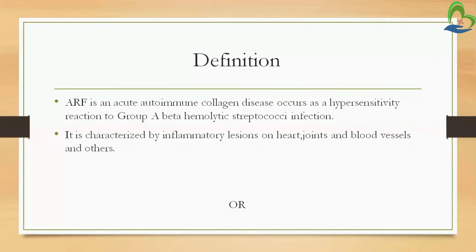So firstly, what happens in ARF? The group A beta hemolytic streptococci bacteria enters our body. When this bacteria enters our body, our immune system goes for a hypersensitivity reaction, that is, an overreaction, and our own immune system attacks our own healthy cells and healthy tissues. So this condition is characterized by inflammatory lesions on the heart, joints and blood vessels. We can say that our immune system is attacking the tissues of the heart, joints and blood vessels.